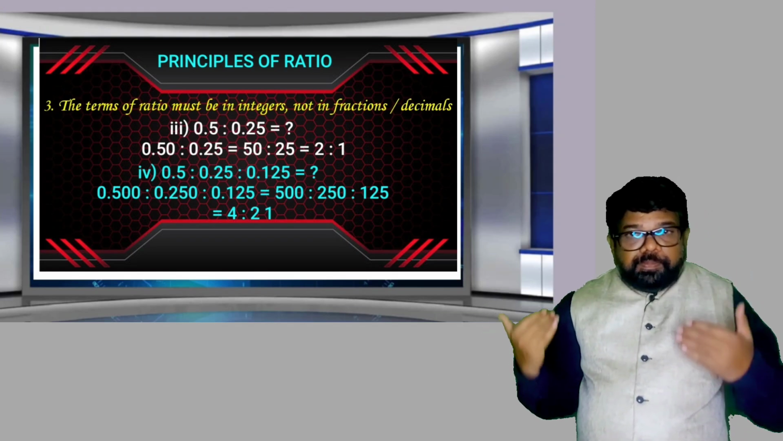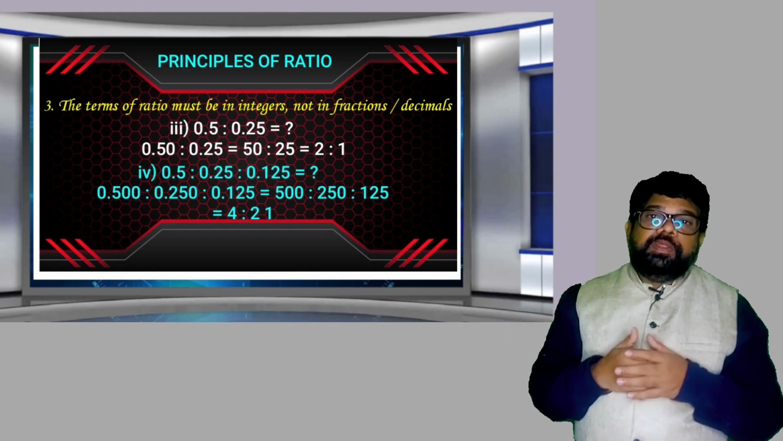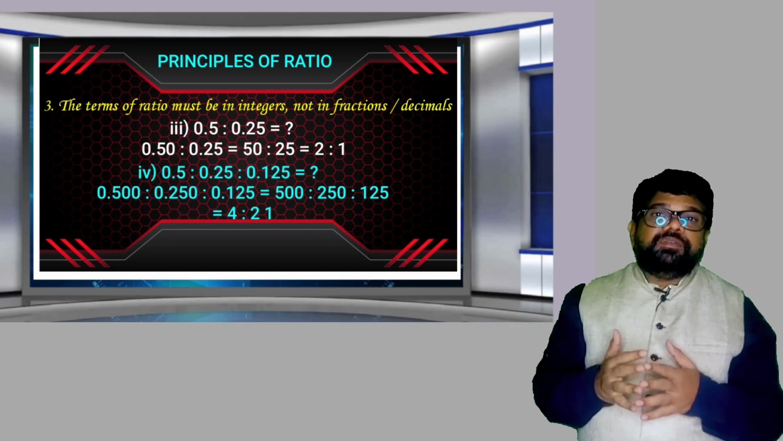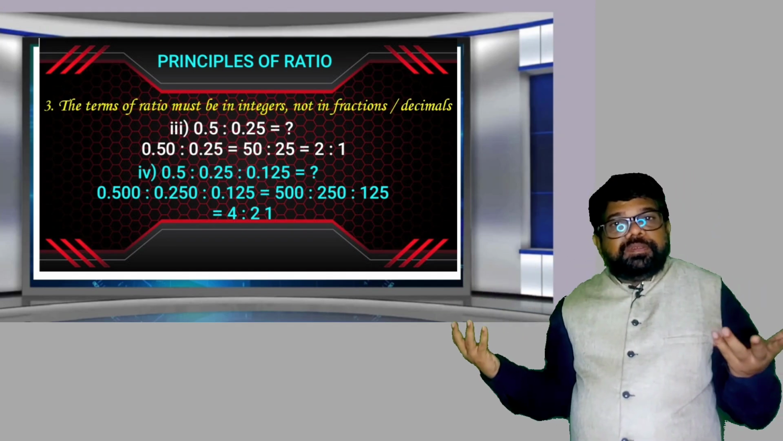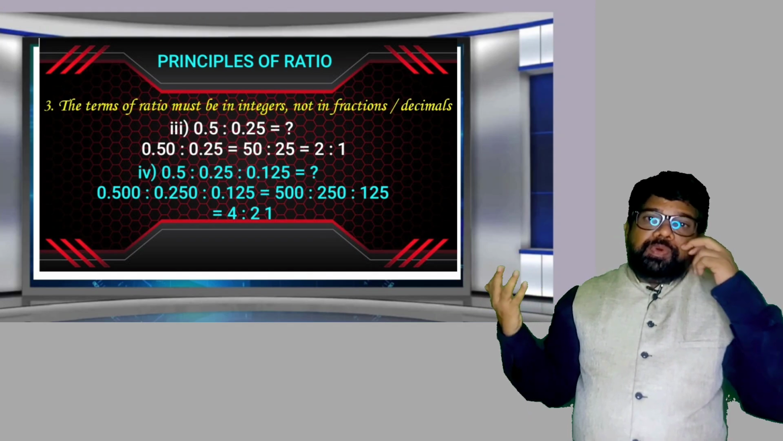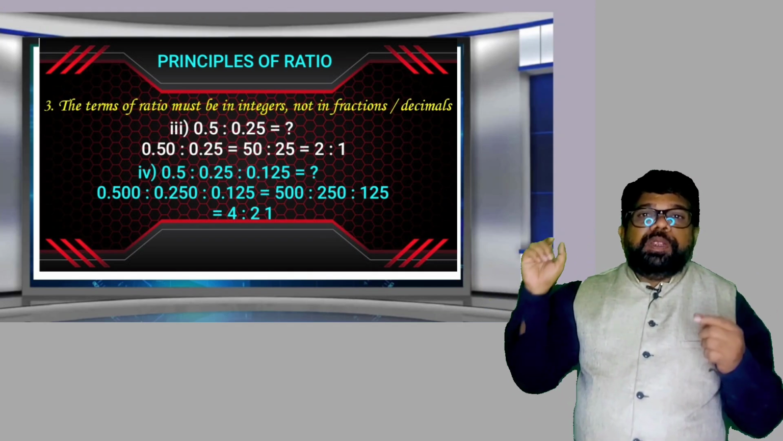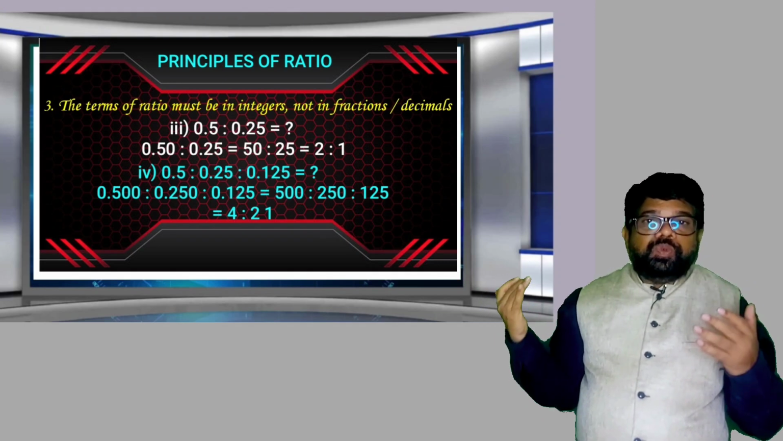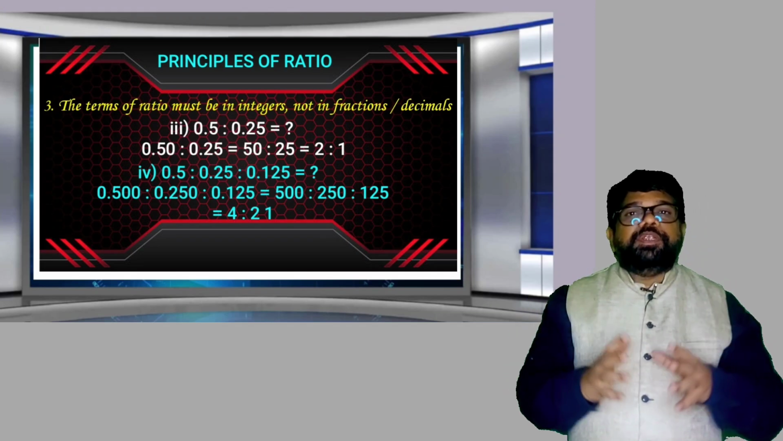500:250:125. Now put in simplified form. What is the simplified form? All the terms are divisible by 125. 125 4s, 125 2s, 125 1s. So 4:2:1. Converted into integers now. So 0.5:0.25:0.125 is equal to how much its value? 4:2:1.